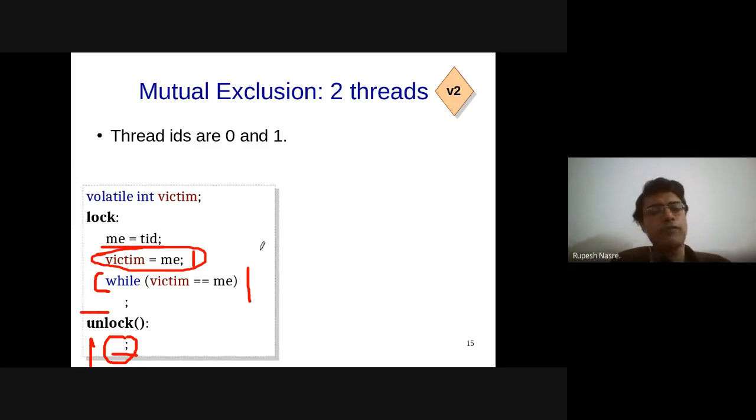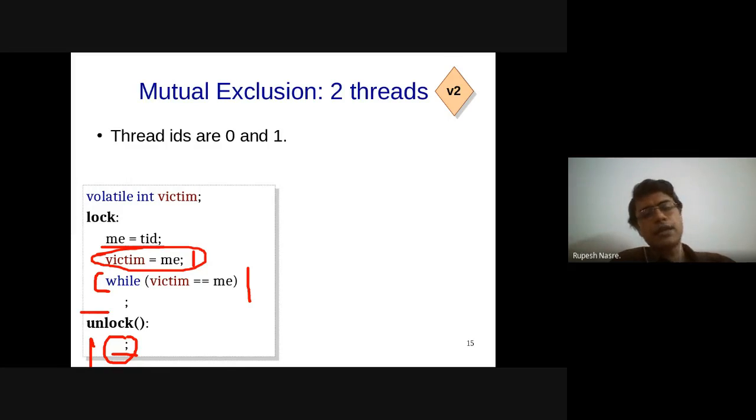And I should also mention that by using that victim, we have also ensured that the code remains the same for all the threads. They don't have to have different codes for both of the two threads. That was also one of our requirements. Okay. Any other suggestions?